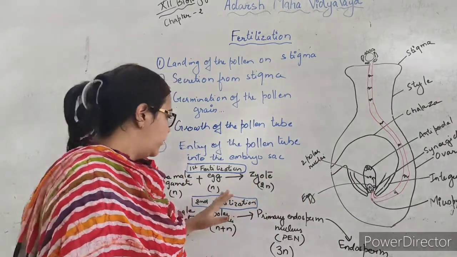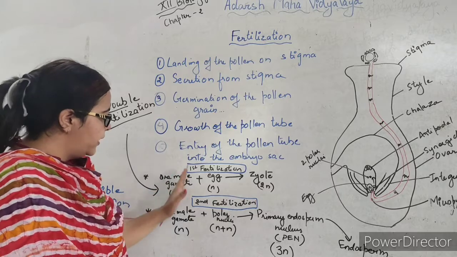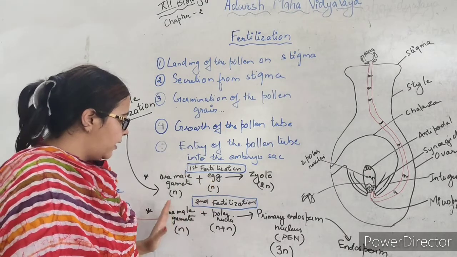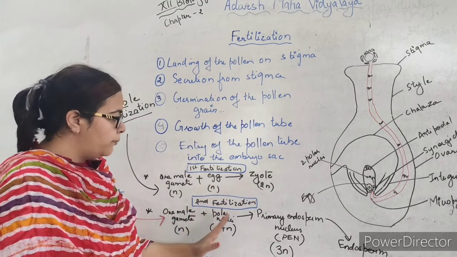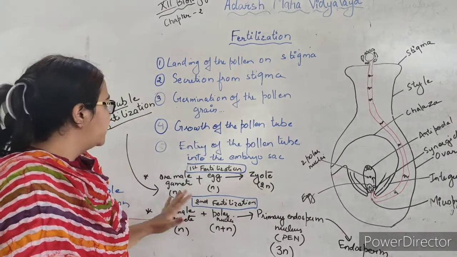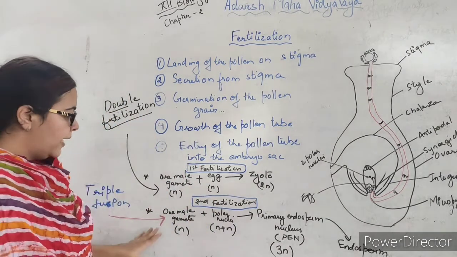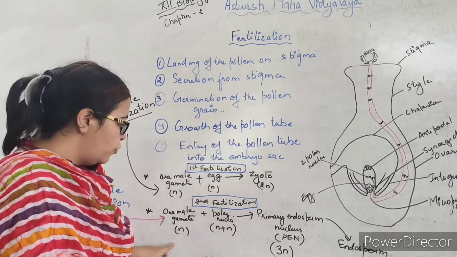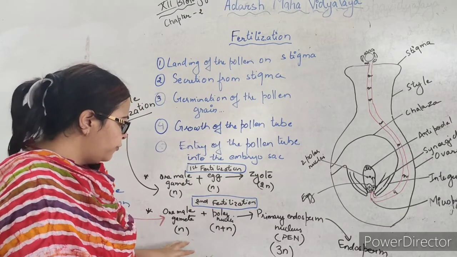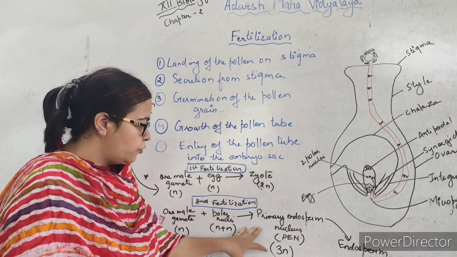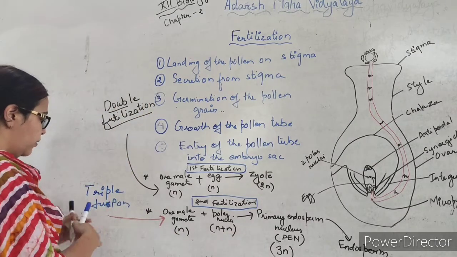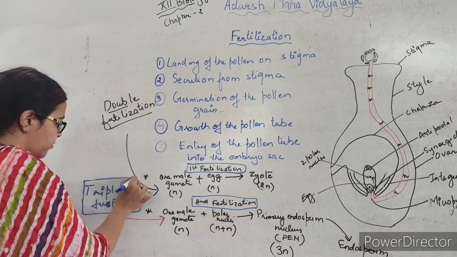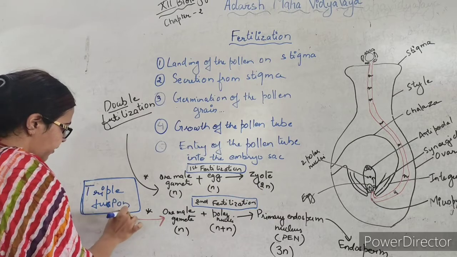This endosperm is the nutritive content which will help in developing the zygote into the embryo. So here we saw that two fertilizations were occurring. One was one male gamete with the egg cell and the other was the other male gamete with the polar nuclei. So this type of fertilization is called double fertilization, and in this step one male gamete was combining with two polar nuclei, so there was fusion of three haploid cells, and so it is also called triple fusion. So this is all about fertilization in flowering plants.